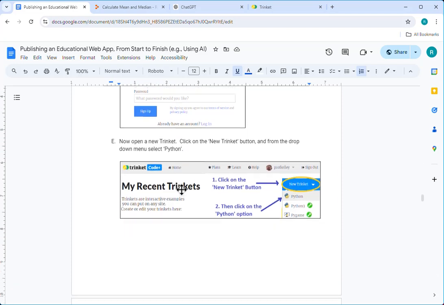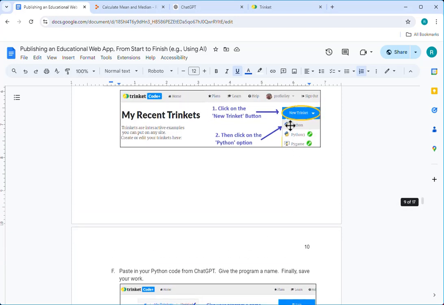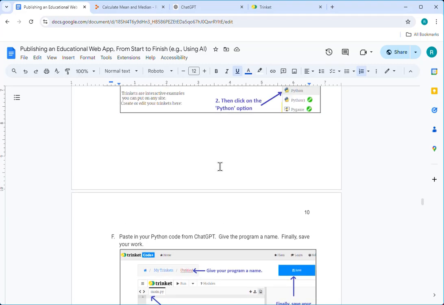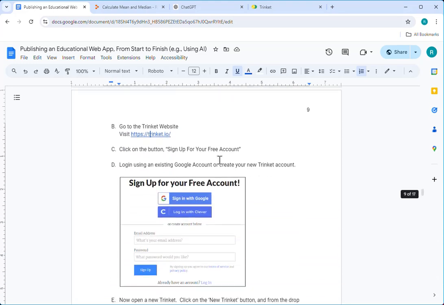So let's come back here. So we've got Trinket. We've opened up a new Trinket, if you will, and we're telling it we're going to use the free version of just Python. Okay, it says paste in your Python code from ChatGPT. Now, before we do that, we have to make this code something that will run in Trinket. So we're going to have to go back to ChatGPT and say, hey, please update the code so that it runs as Python 2x without any libraries.